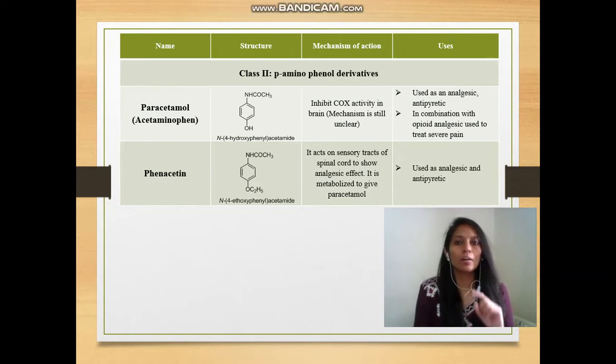Paracetamol contains an amide side chain in its structure, and phenacetin is another derivative of para-aminophenol. They inhibit the COX enzyme, and they are widely useful as antipyretics or painkillers.